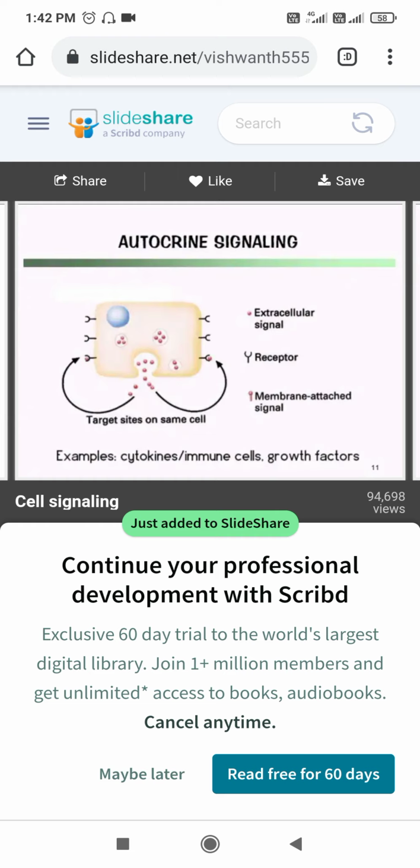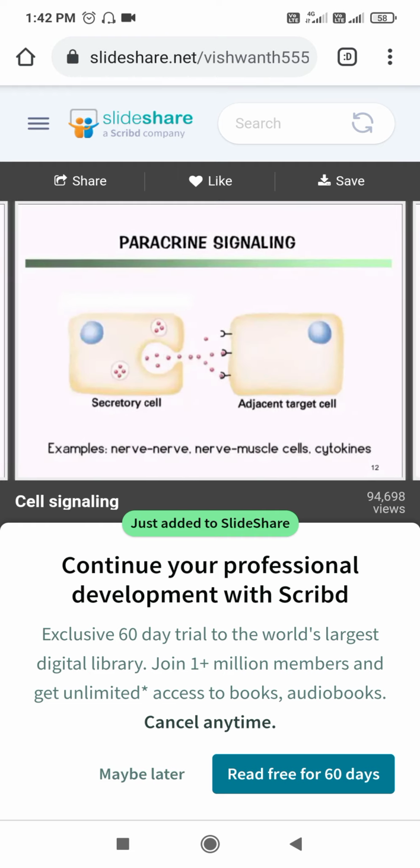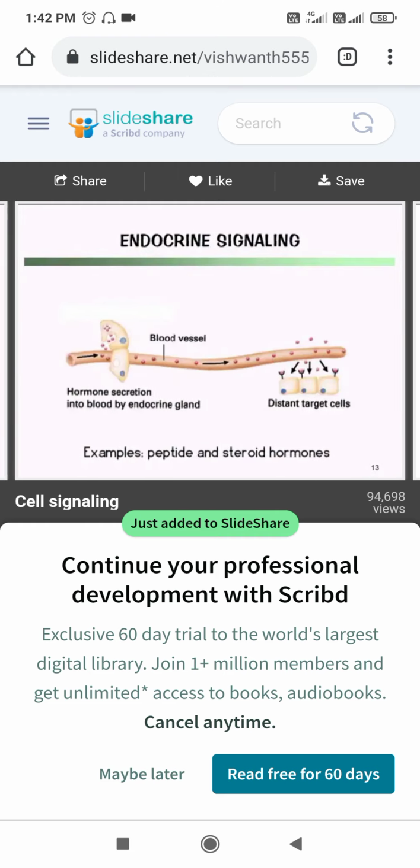So the cell signaling types are classified on the basis of the distance covered by the signal, up to which distance the signal is transmitted. One is endocrine signaling, in which a hormone produced by an endocrine gland is secreted and goes up to the target cell, carried through the circulatory system, and acts on the distinct target cell.